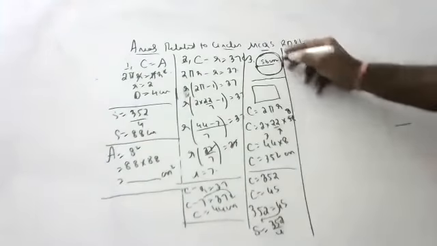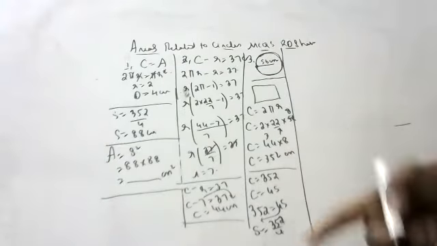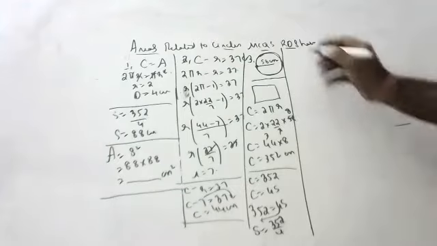So the circle circumference and square perimeter will be equal, because it is the same wire which is bent.